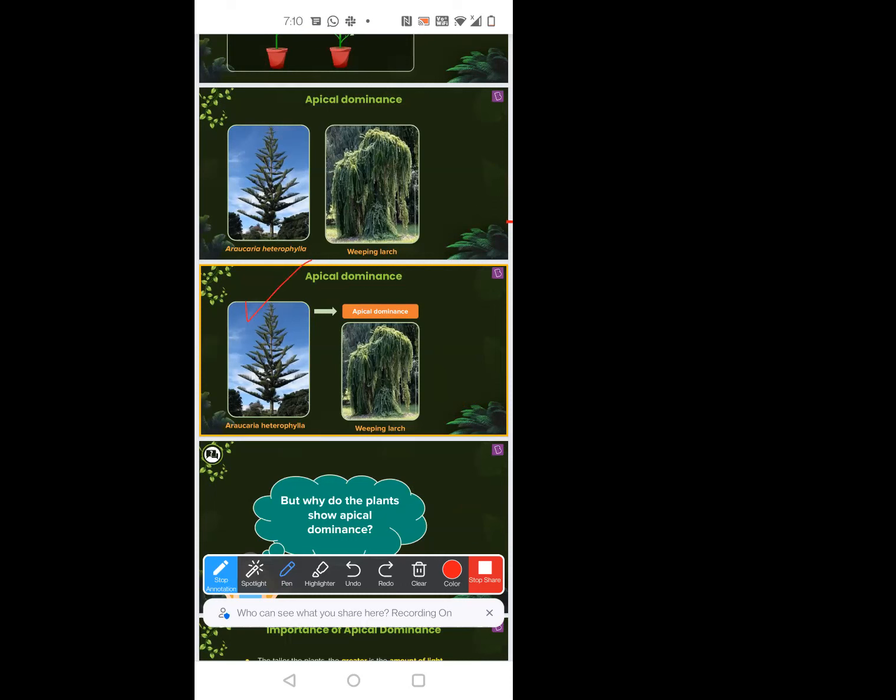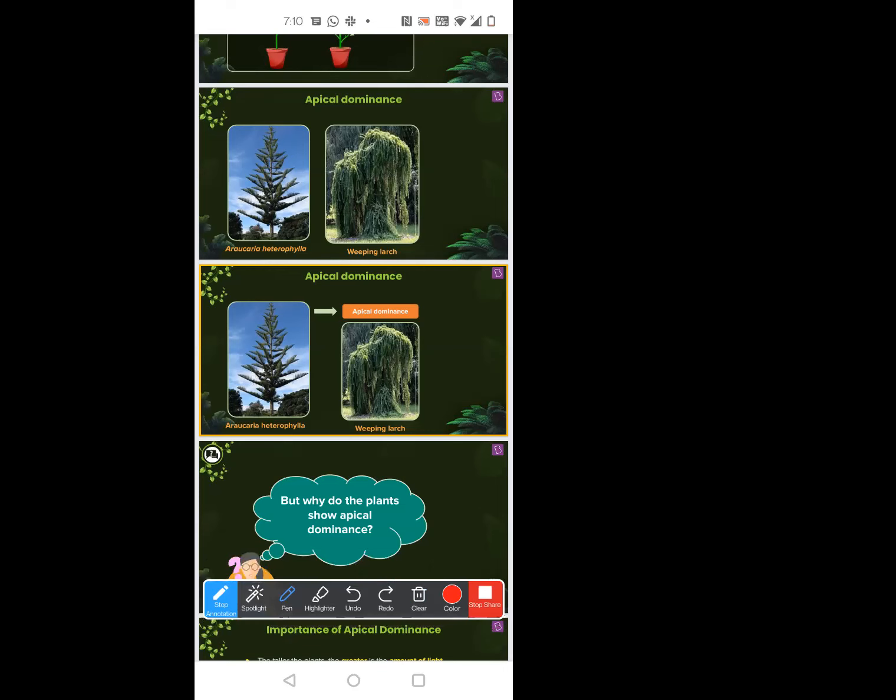Otherwise, weeping larch also would not be weeping. It would grow taller if it had apical dominance. Apical dominance means apex, so lateral buds won't be there. Yes, correct. Lateral buds will be very few in number. But in Araucaria heterophylla, there are a lot of lateral buds, ma'am. That is not compared to what is in weeping larch. It is less only. Weeping larch looks like a man dressed up inside.